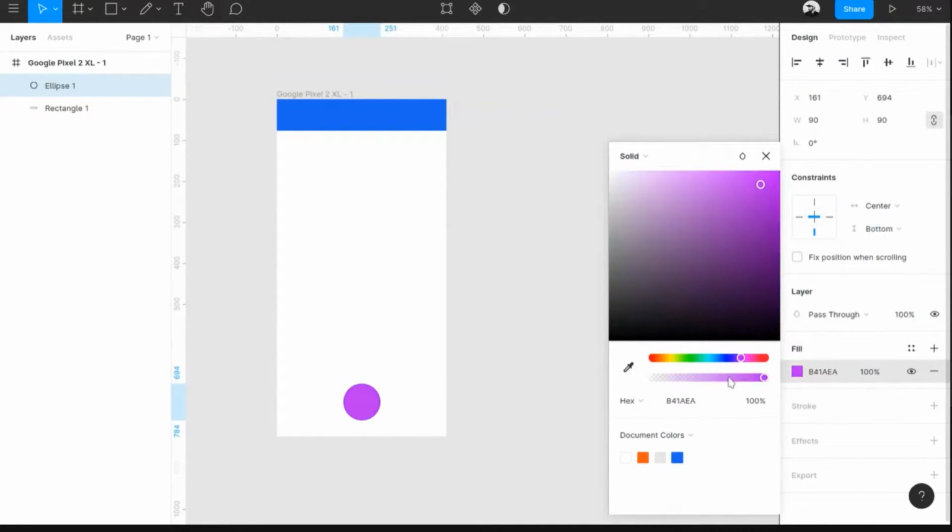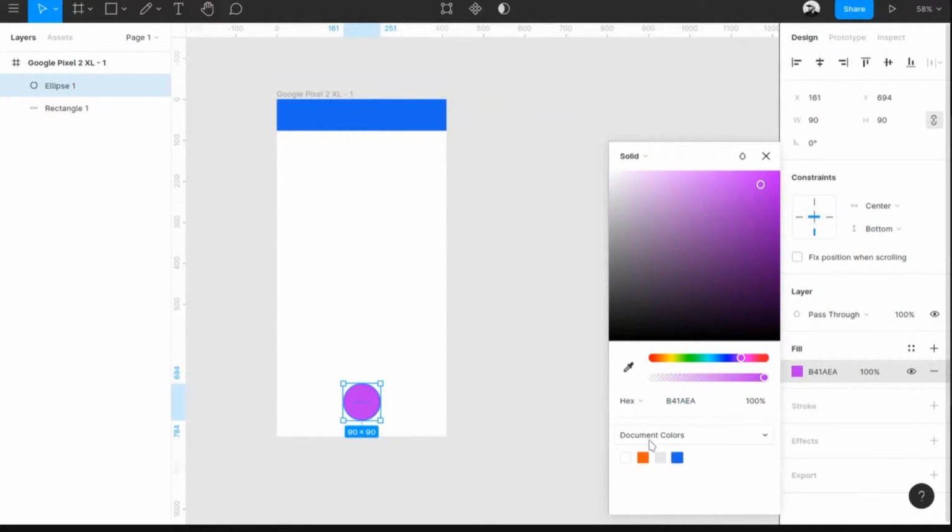Now, the next thing is actually the opacity. That means basically transparency. You can control the transparency over here. And if you are a web designer, you already have the CSS for a color. You can click on this part, hex, and change it to CSS and copy paste your CSS code over here and it will take that. There's RGB colors, HSL and HSB, but we'll be using hex because we are designing for digital media.